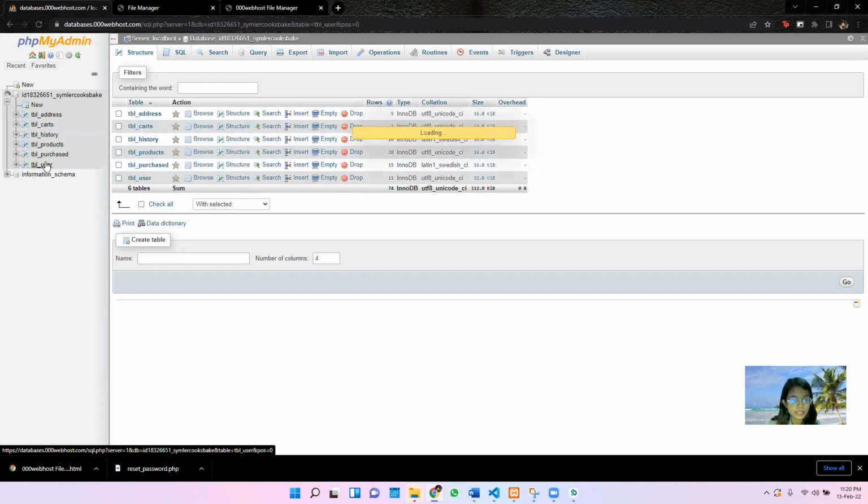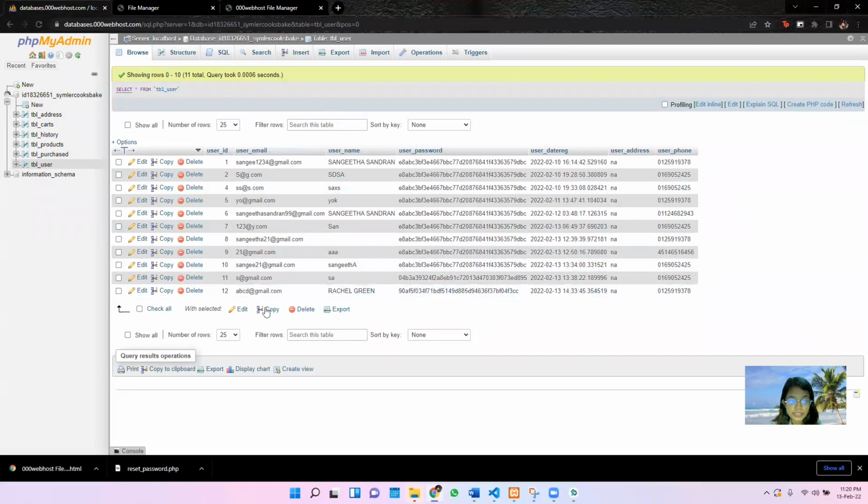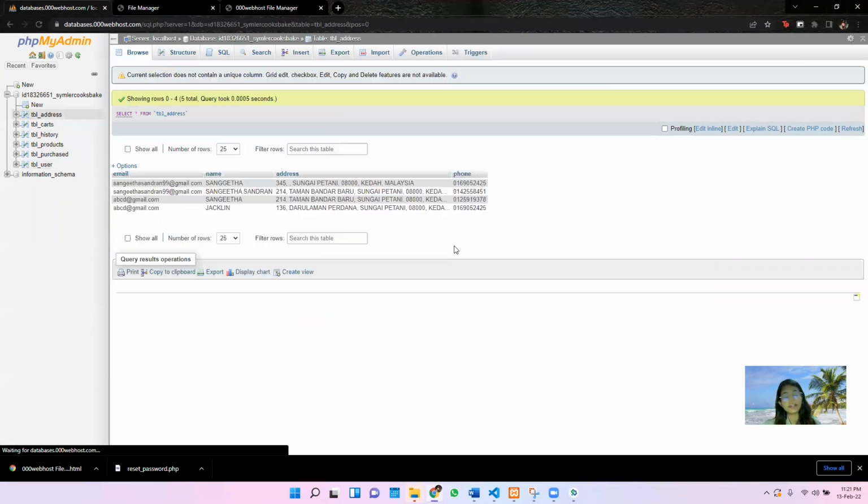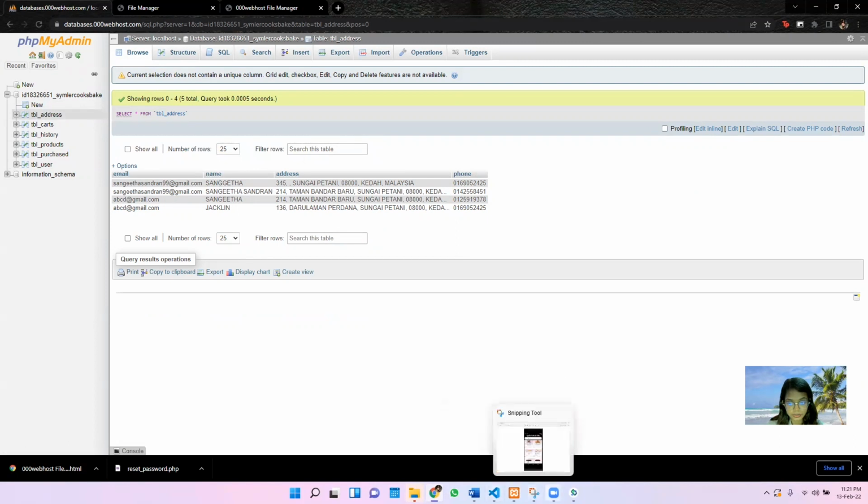And once you click the user, it will display all the users that have logged into our account. And also address. Just now the address was empty, right? Once we added the addresses, it was updated here. So the last are Jacqueline and Sangeeta. The rest two are for testing I did previously. You can see the email address. The ones we use right now are Sangeeta as well as Jacqueline. Okay, so let's test whether it's working live or not.